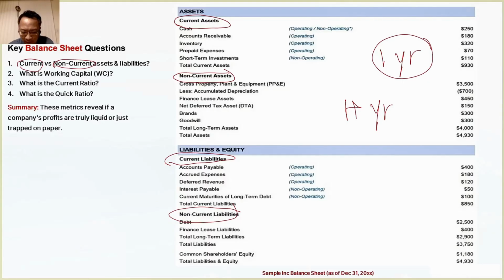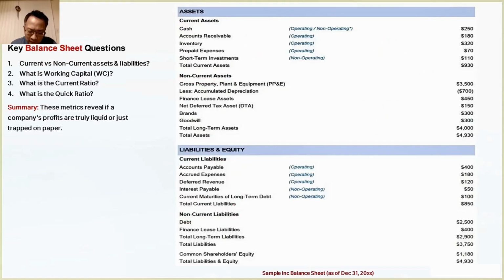Short-term assets mainly include cash, accounts receivable, inventory, prepaid expenses, those already paid in advance, as well as short-term investments, and so on. So what about short-term liabilities? Accounts payable, right? Current payables, and also accrued expenses, that is, expenses that have already accumulated but haven't been paid yet, as well as deferred revenue. We'll have a chance to discuss these later, like so-called unearned revenue, which is revenue that hasn't been received or earned yet. Alright, interest payable and current maturity of long-term debt.